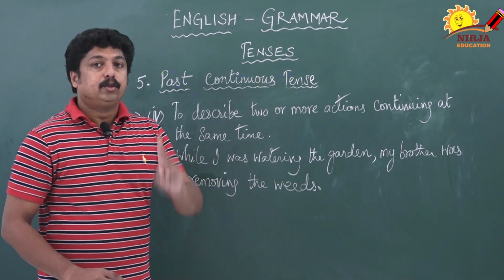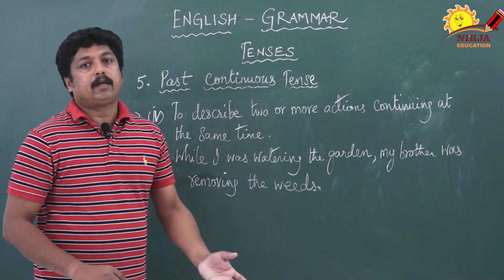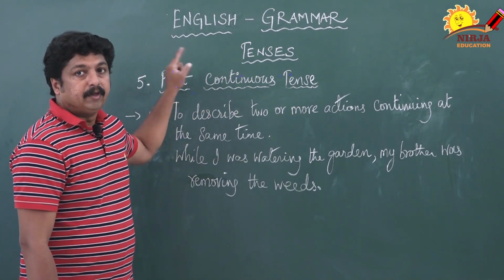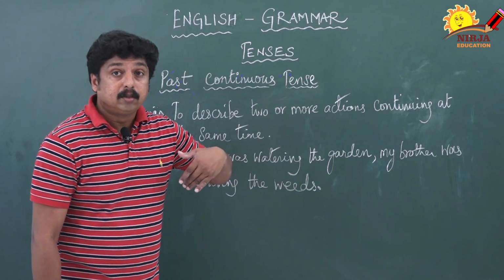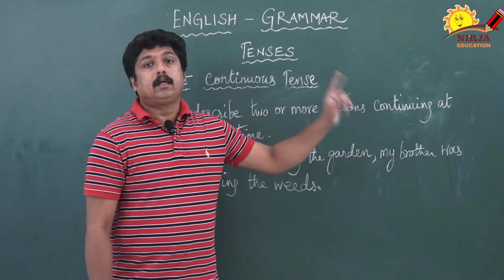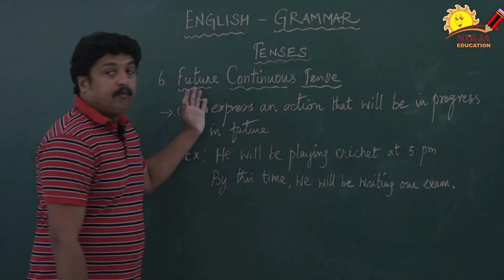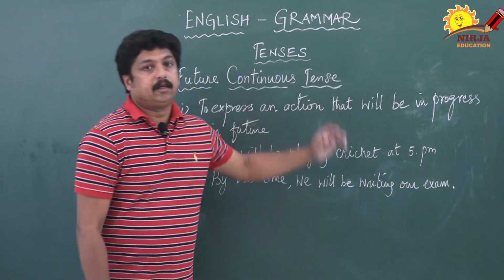Even one or two actions, more than two actions also we can describe with the help of past continuous tense. The action was going on at the time of speaking. Is that clear? Now we are going to learn the sixth tense, that is future continuous tense.